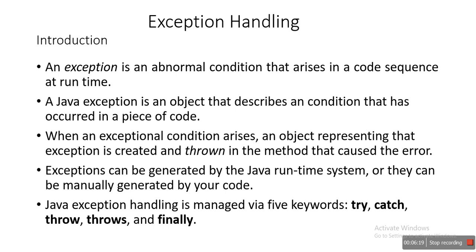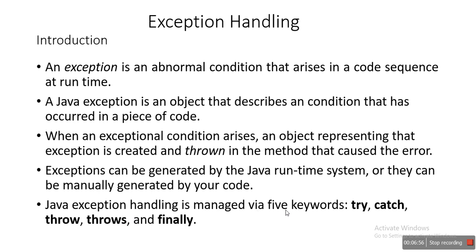So now, an exception can be generated by the Java runtime. It means the JVM or Java itself can generate some exceptions, or they can be manually generated by your code. Means an exception may be generated by your code, or may be generated by the JVM itself. We'll discuss the class hierarchy, and you will understand the examples of JVM or Java environment exceptions, and exceptions generated by your code.